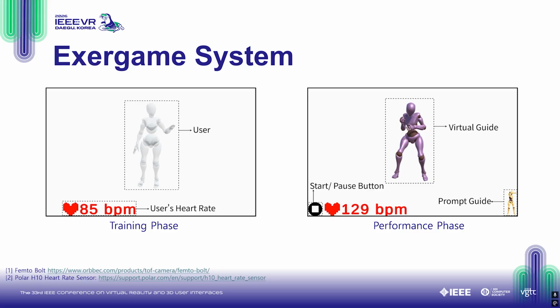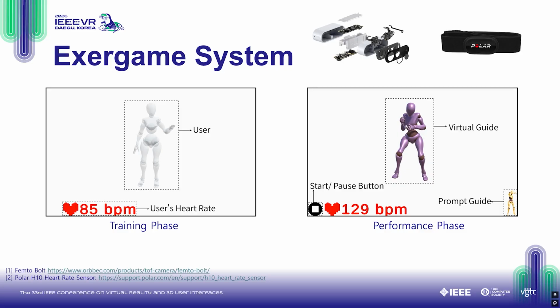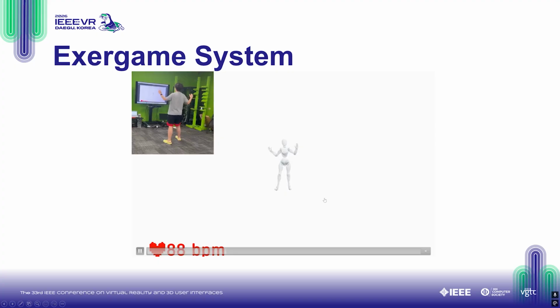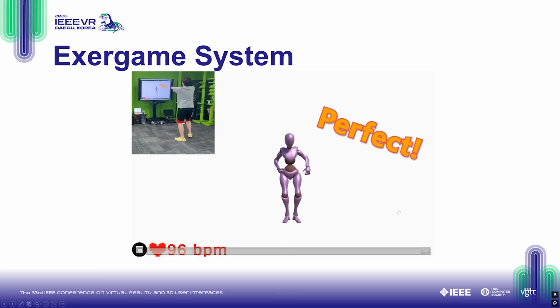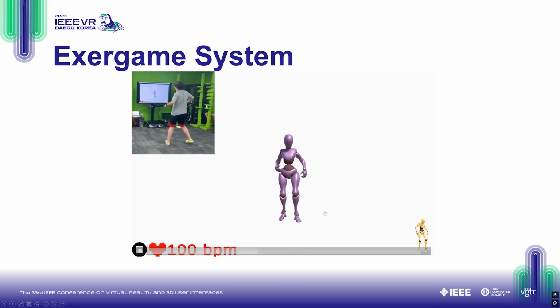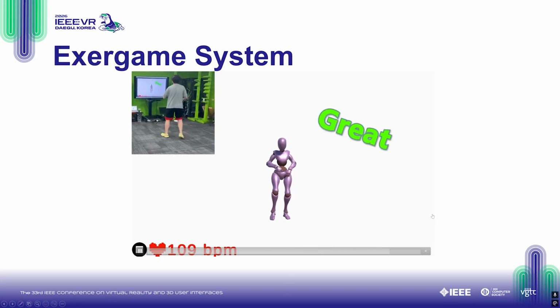To evaluate the framework, we build a Unity-based exergame with a depth camera and a Polar H10 heart rate sensor. Users rehearse in a training phase and then perform in a performance phase by following a virtual guide, this purple robot, and the prompt guide, this gold robot, and we compute a DTW distance for the feedback. In the training phase, you can see we have a user avatar reflecting the user's motion. In the performance phase, notice that the user is trying to follow the purple robot, which is the virtual guide, and the gold robot in the corner is the prompt guide. Feedback is shown as a text animation.